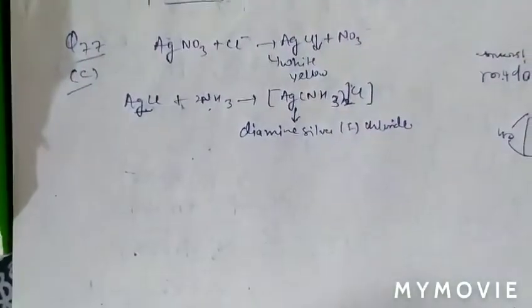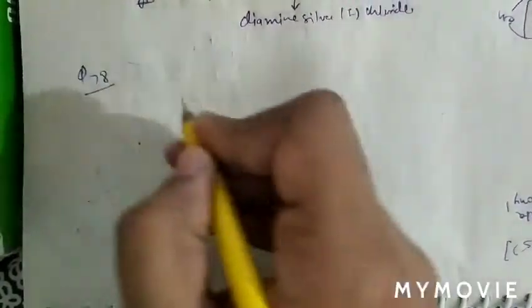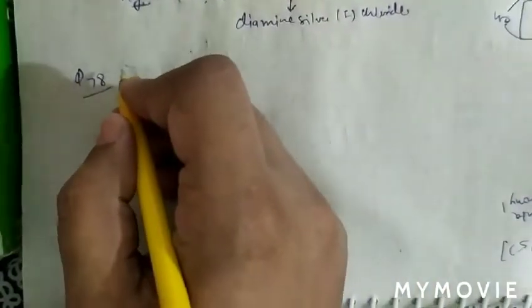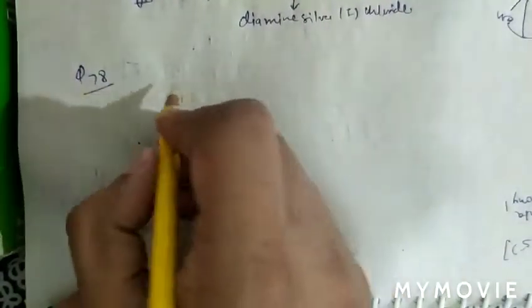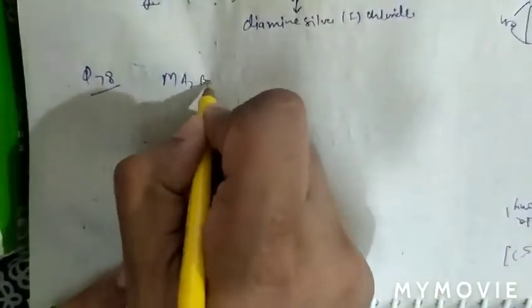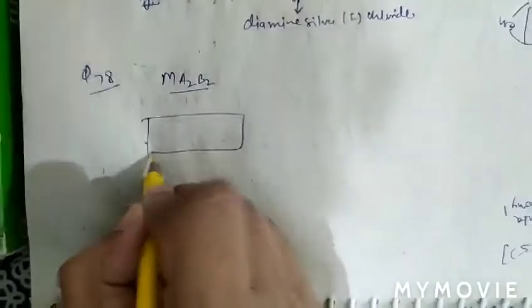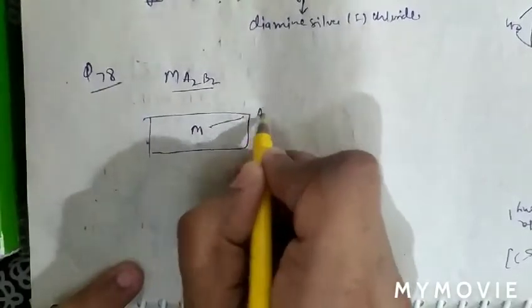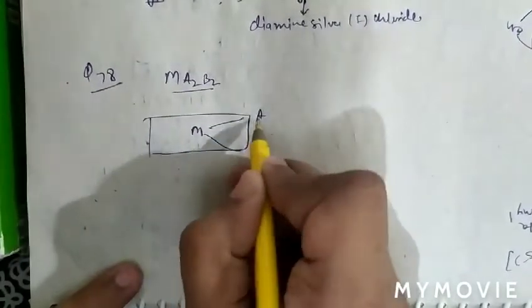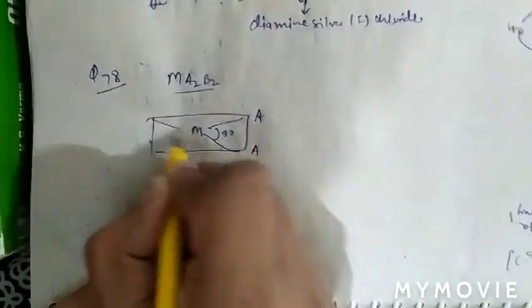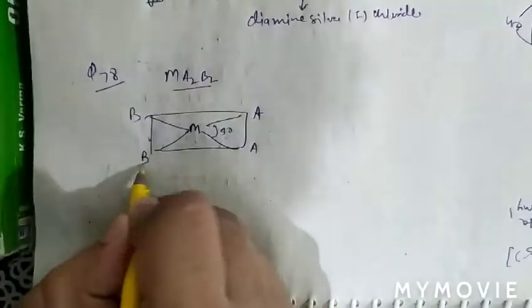See question number 78. Question number 78, what is given there? The question is, cis trans isomer is formed in square planar complex. The molecular formula will be, as we can see that Ma2B2. When with respect to A, we will show the angle here present is 90 degree. So this form is the cis form.